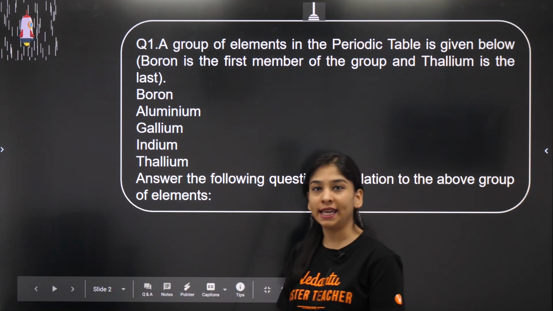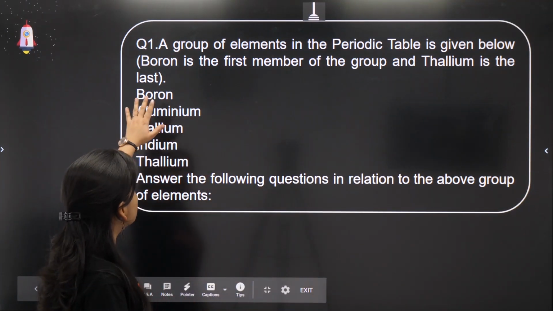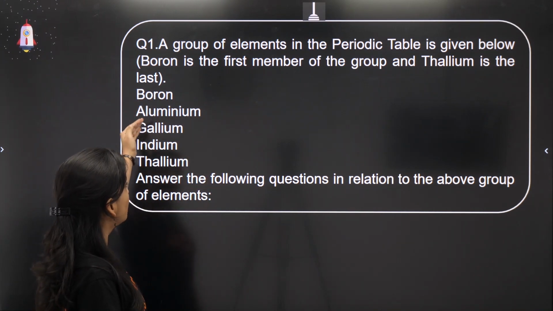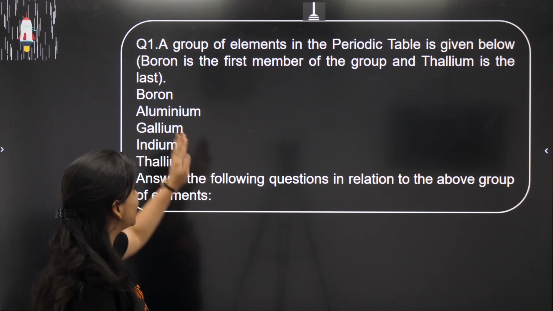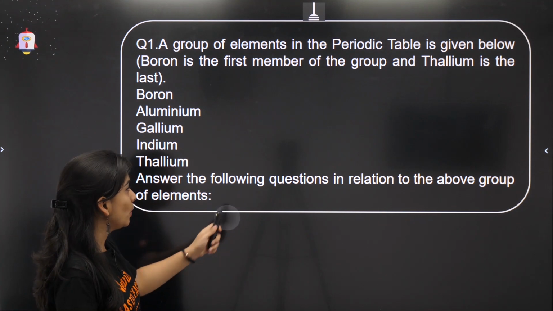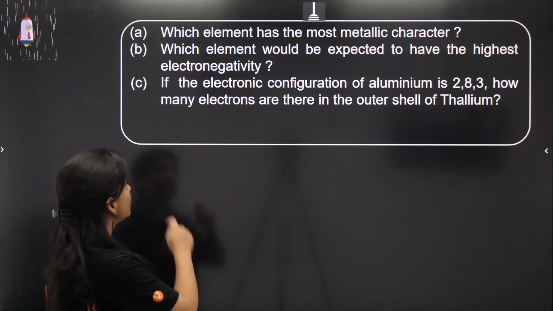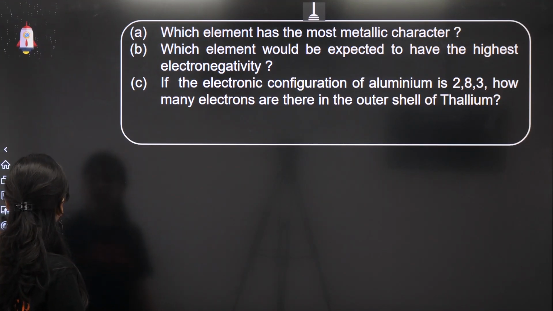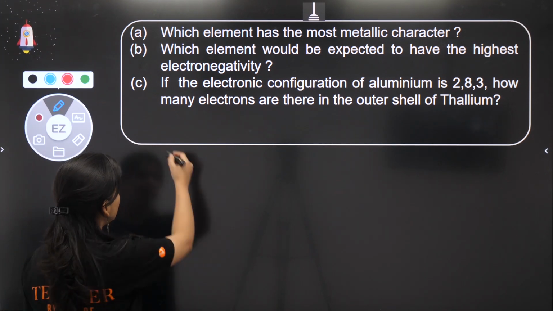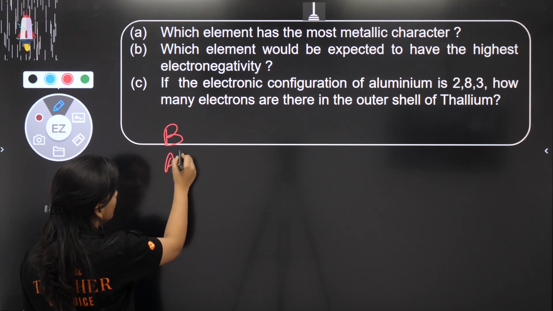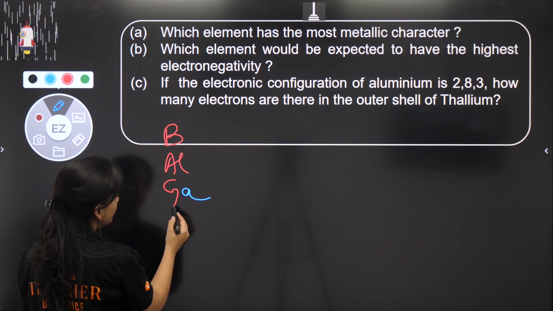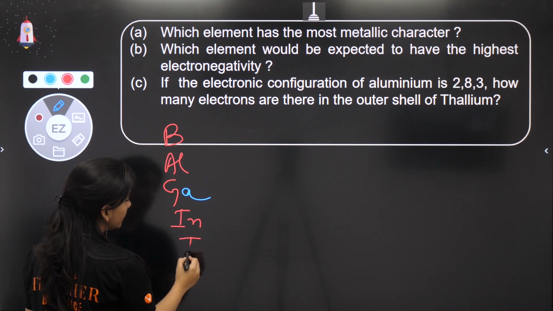What this question is saying, so you have some 4 or 5 elements in front of you. There's a group starting from boron and ending at thallium. That's what it is given. And regarding this group, we have to answer certain questions. Question number 1. Which element has the most metallic character? Most metallic character, कहाँ से शुरू किया था? B, boron, aluminium, gallium, indium and thallium.